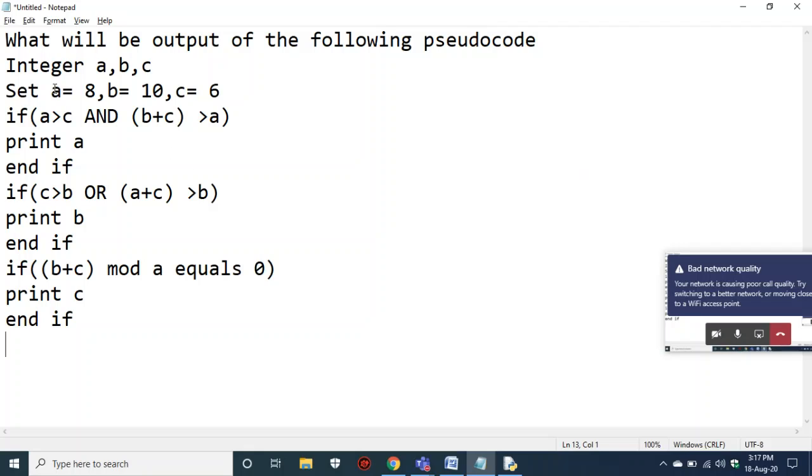So we have integers. We had declared three integers a, b, c. Now, if you go to the second line, we had initialized all the values, right? We have discussed set, in the sense that he is giving values to the variables you have declared.